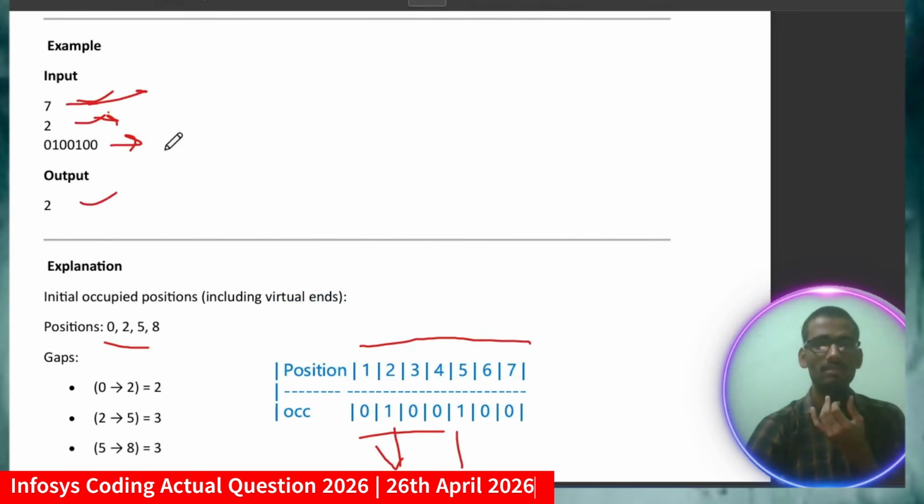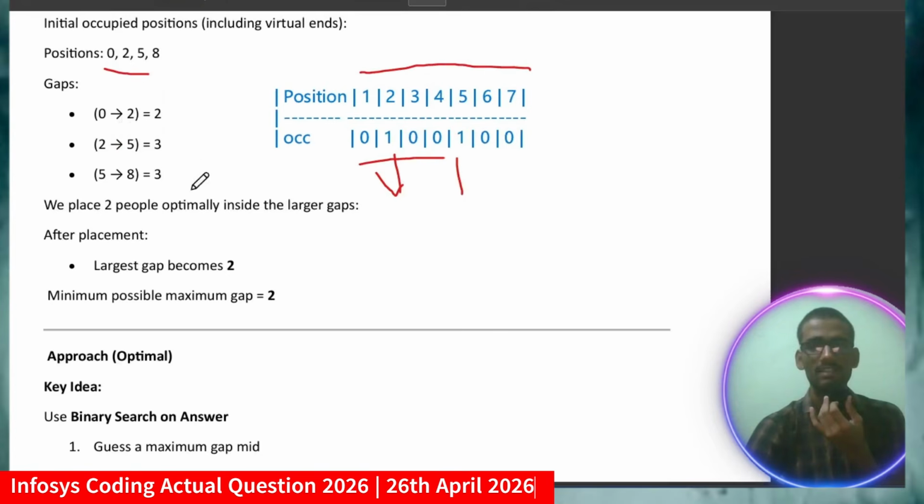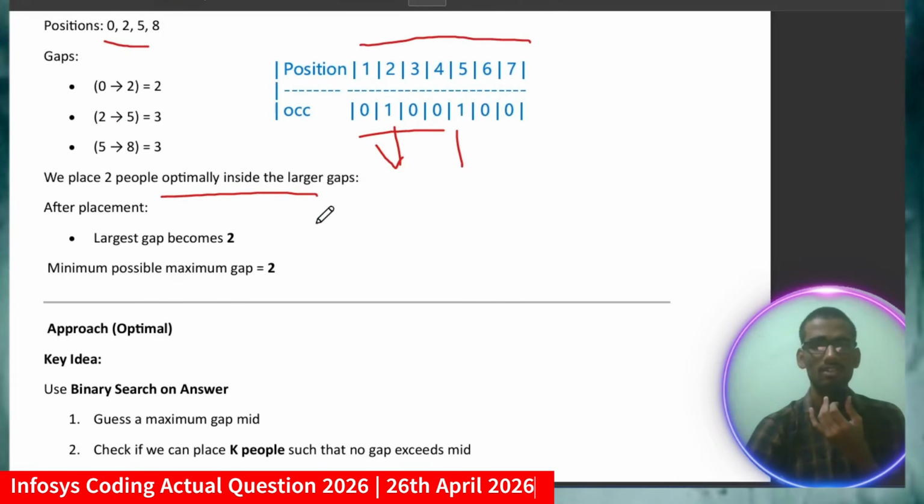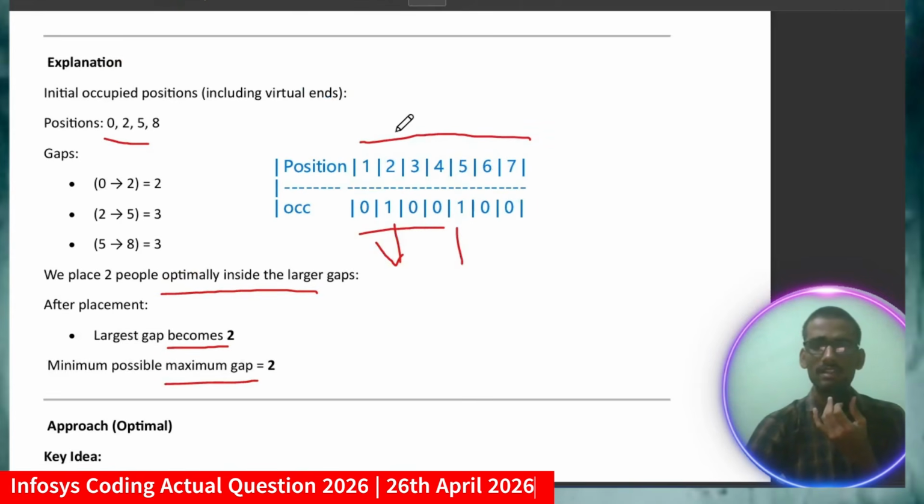Okay, and how many people do you have to arrange? 2 people, meaning you have to adjust the 2 people by considering the discomfort. So we place 2 people optimally inside the larger gap. After placement, the larger gap becomes 2, and the minimum possible maximum gap is equal to 2. Means where you can put, just try it. So these are the general positions.